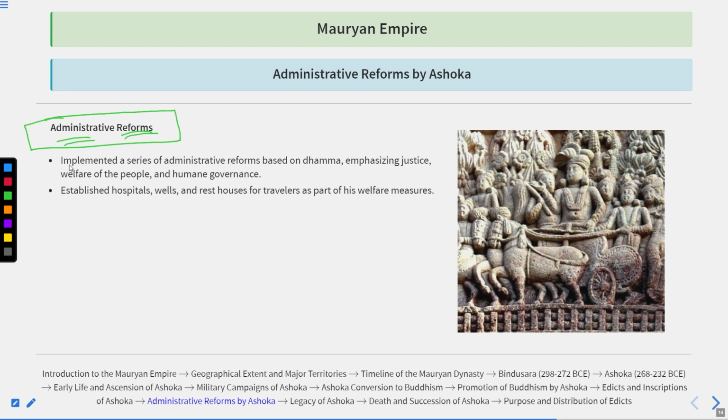Administrative reforms. He implemented a series of administrative reforms that were based on Dhamma, emphasizing justice, the welfare of the people, and also humane governance. He established various hospitals, wells, and rest houses for travelers as part of his welfare measures.